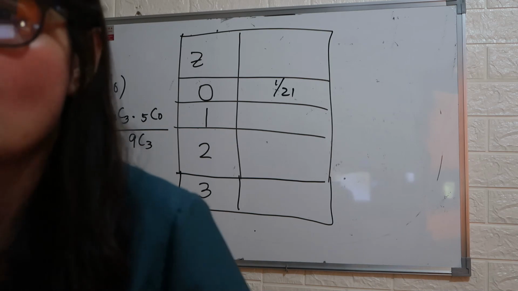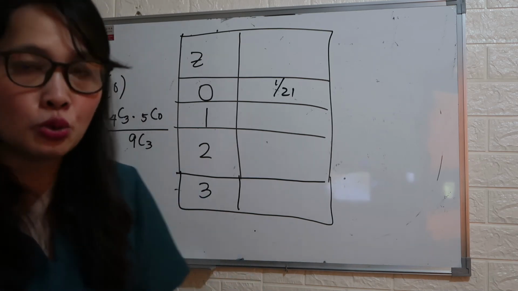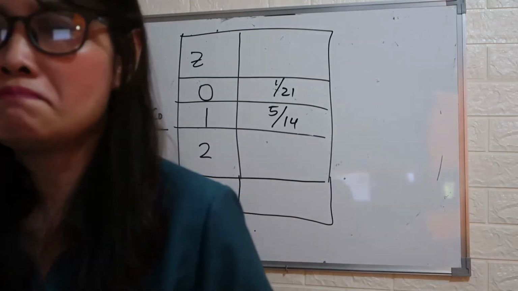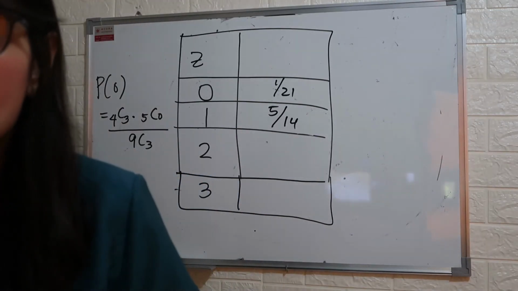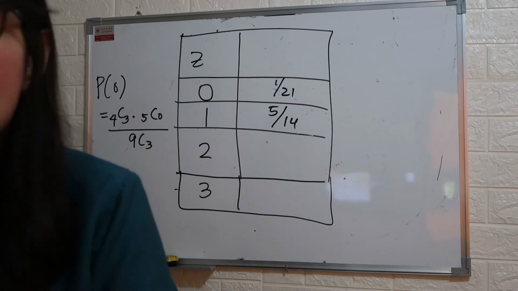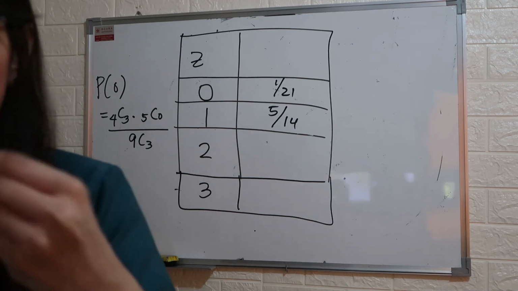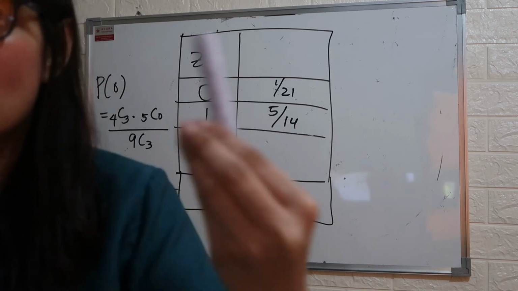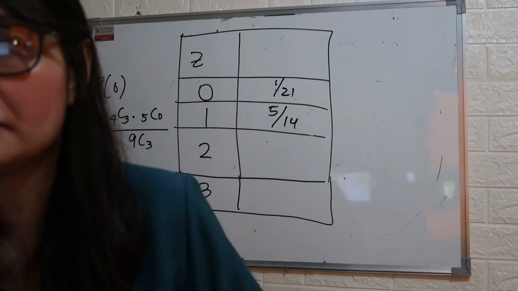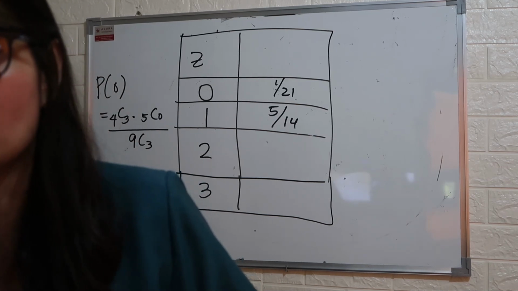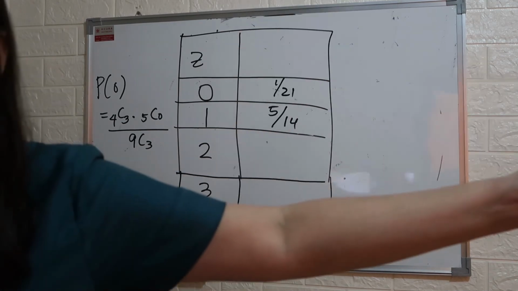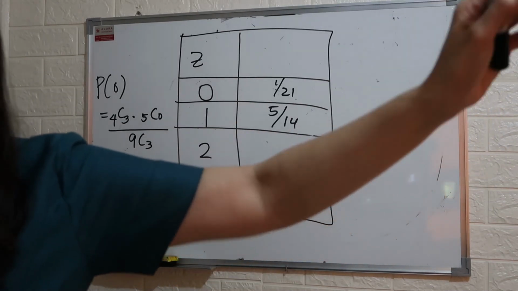Next, what if the value is 2? Meaning, out of 3 marbles, there are 2 blue marbles. So how do we determine the probability? That will be 5 taken 2. Why is it 5 taken 2? Because the 2 blue marbles came from the 5 blue marbles.